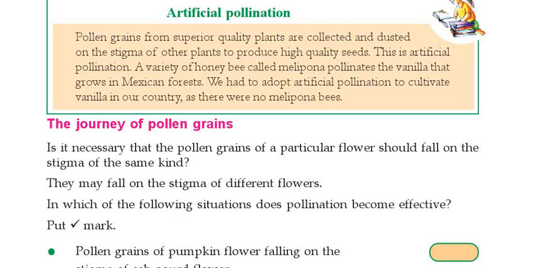Right? Here you can see one heading, artificial pollination. For what purpose are we doing artificial pollination? Yes, to produce seeds. We know that after pollination seeds are formed. Right? So in order to produce good quality seeds, we are doing artificial pollination. That is one thing, to produce good quality seeds.